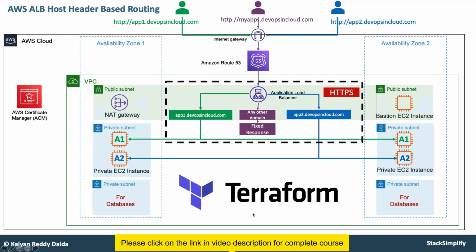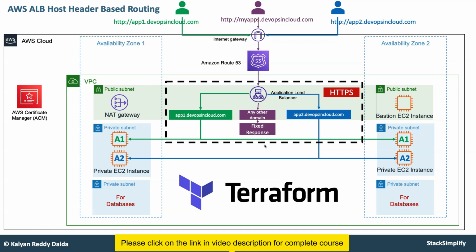So from here you will move on to host header based routing. When you are implementing it, when you get the URL as app1.devopsincloud.com, go to the app1 instances, and when your URL is app2.devopsincloud.com, go to the app2 instances, and when you have the URL as myapps.devopsincloud.com, provide the fixed response. This host header based routing you are going to implement using Terraform and then test it.